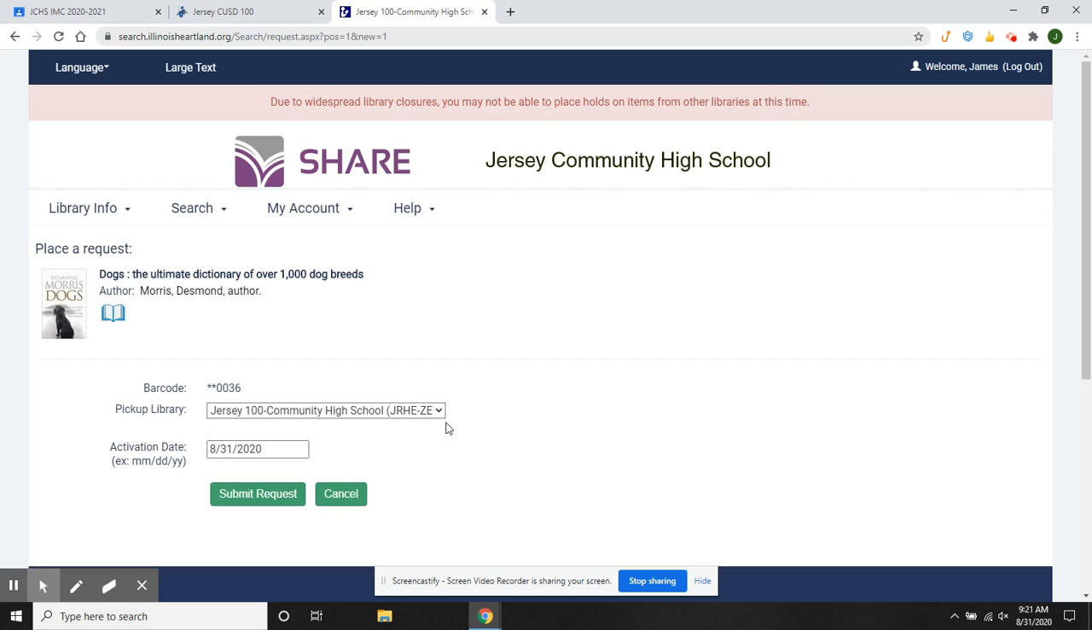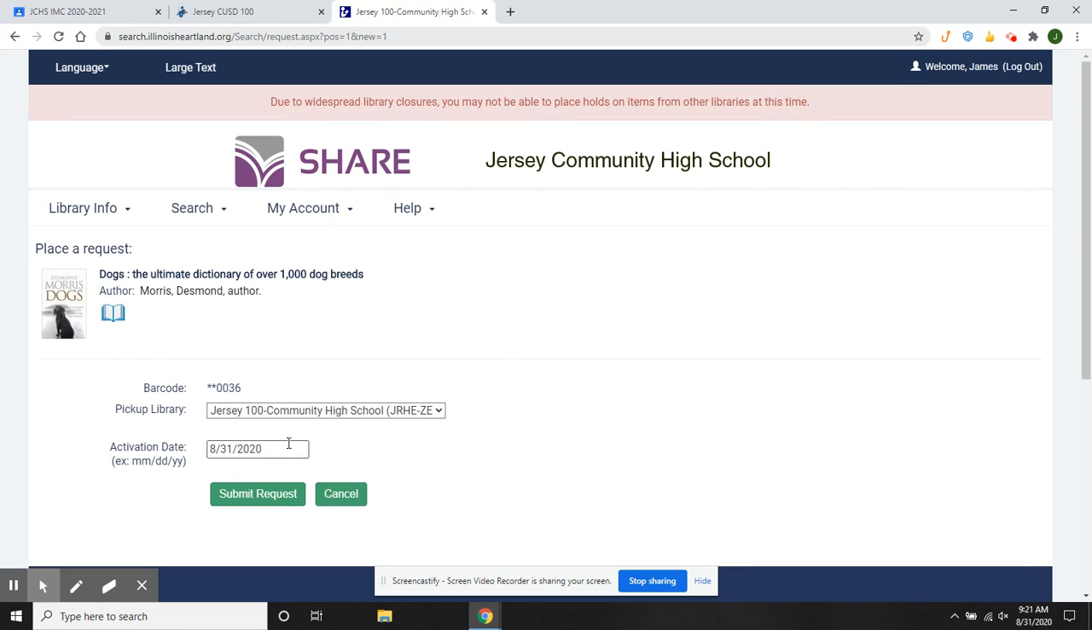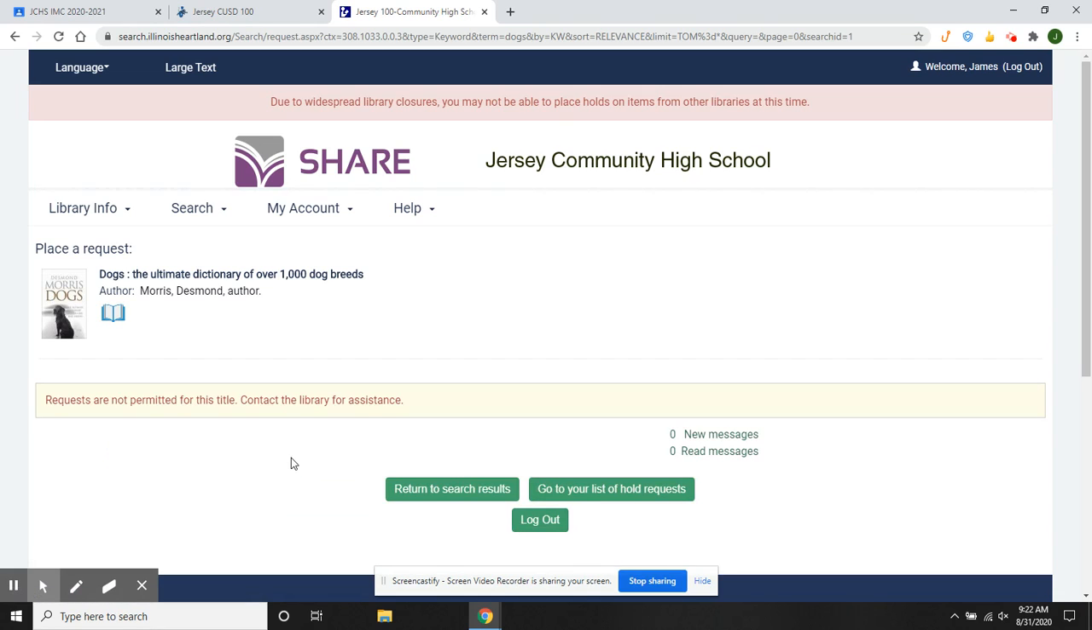Make sure the pickup library that you want to pick it up from is for the school you actually attend. That's very important, because if you're at the high school and you submit this to go to the middle school, that's where it'll go first, and then I'll realize it needs to go back to the high school, and that'll be a delay. Okay? And the activation date of the request will be right here. You'll hit the request, and if it becomes available, they'll let you know.